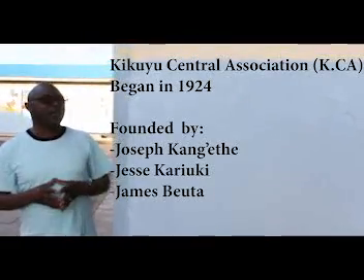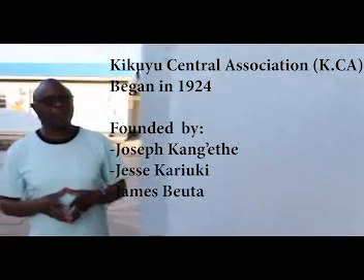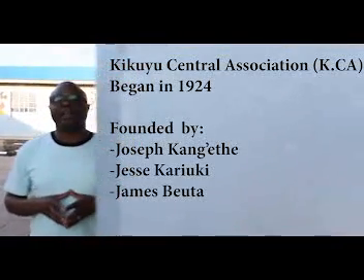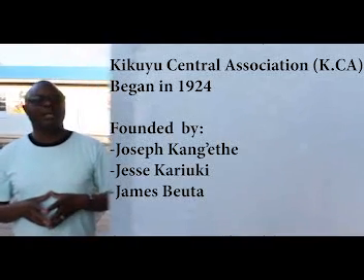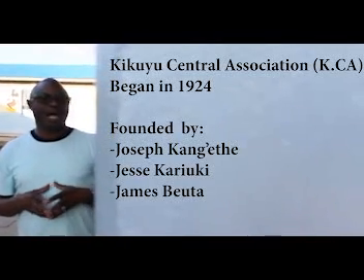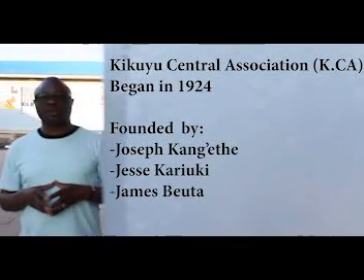We also had the Kikuyu Central Association, KCA, which was established in 1924 by Joseph Kang'ethe, Jesse Kariuki and James Beauttah. Those were the founders of KCA.